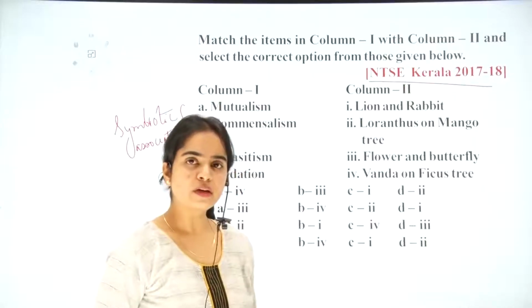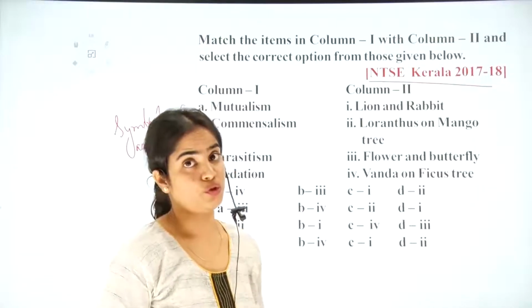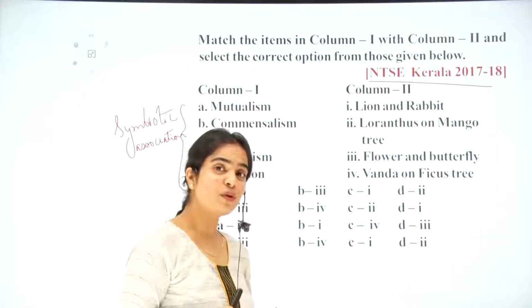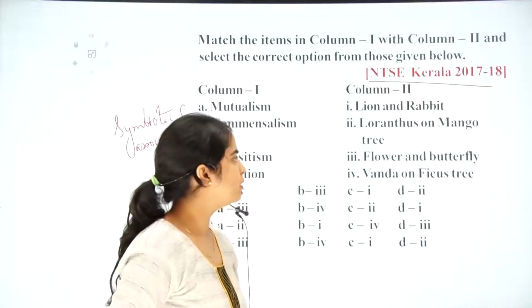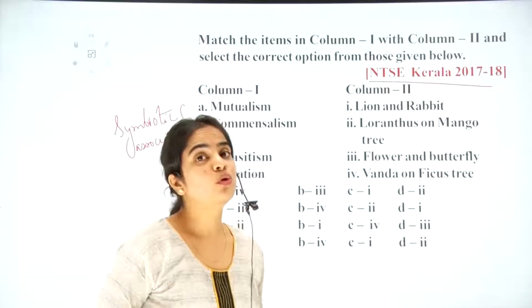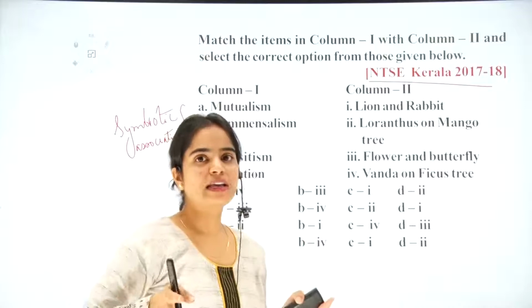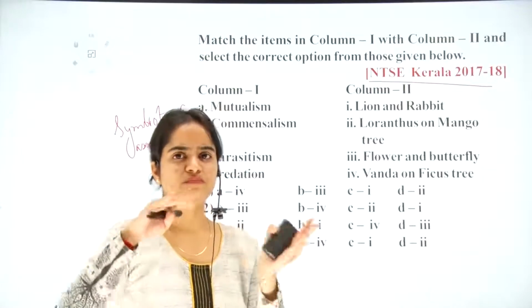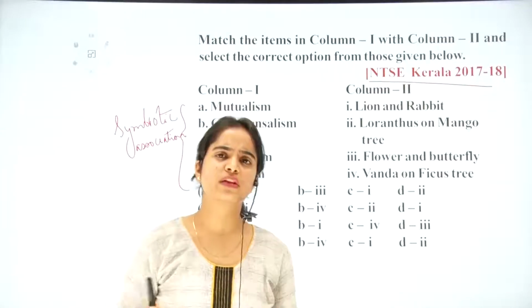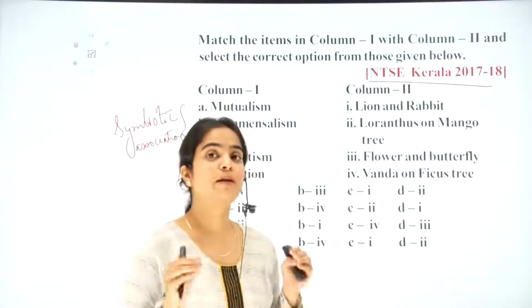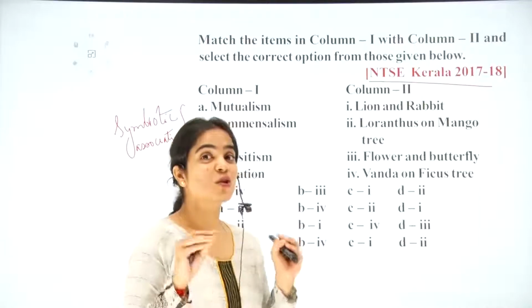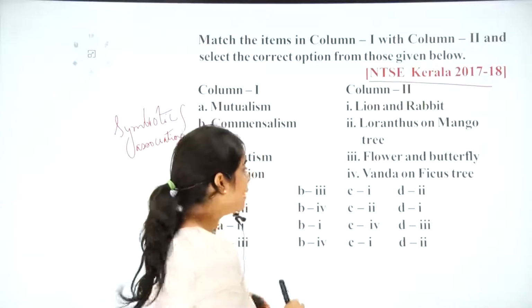Lion and rabbit. Does the lion get benefit from the rabbit? For sure. But does the rabbit get benefit from the lion? Not at all. The next example is Loranthus on the mango tree. No, Loranthus is actually a plant found on the mango tree. So that is not the answer. Third, flower and butterfly. This option is correct. Why?